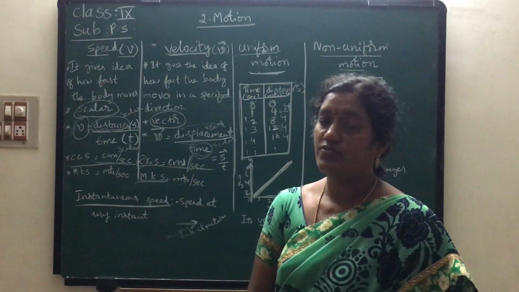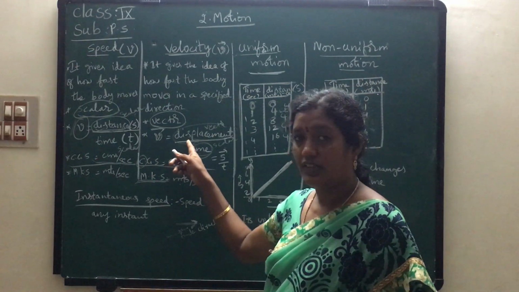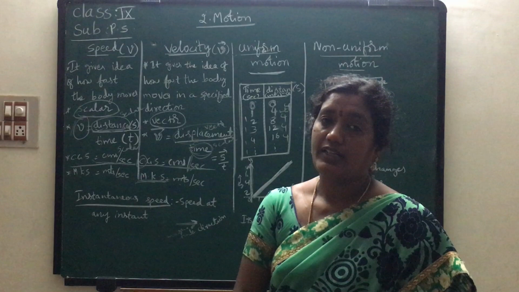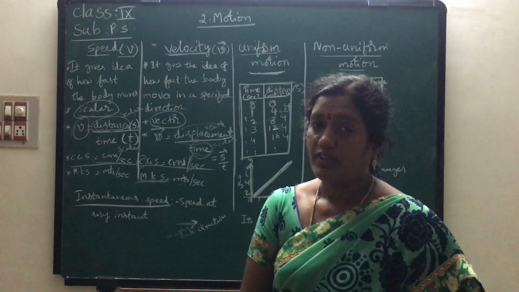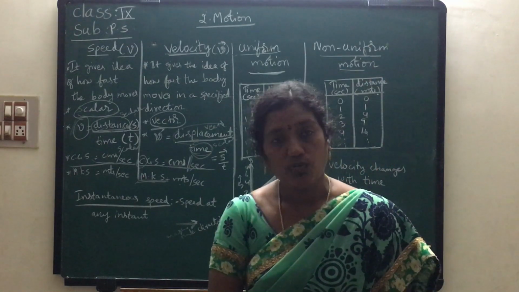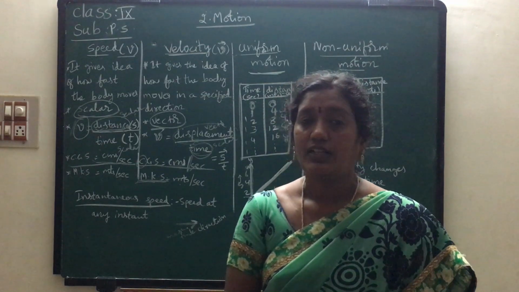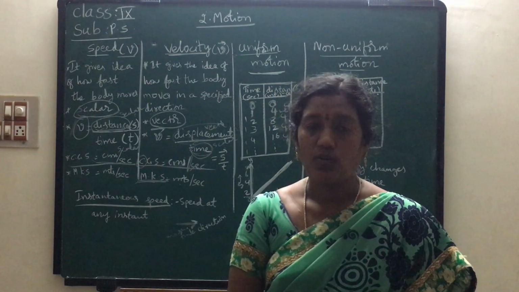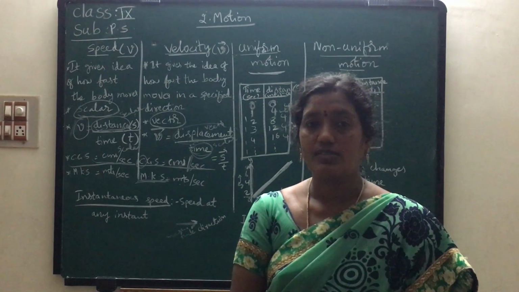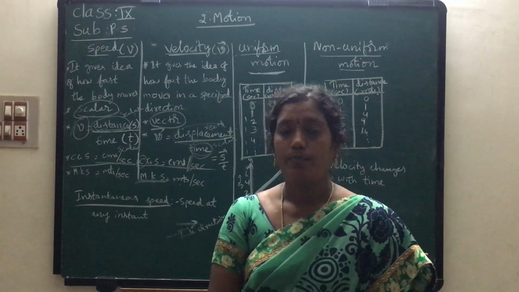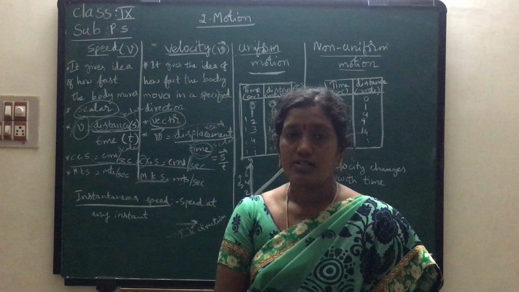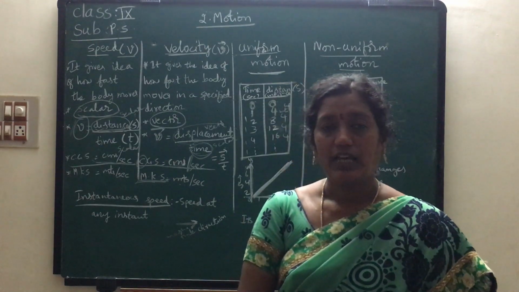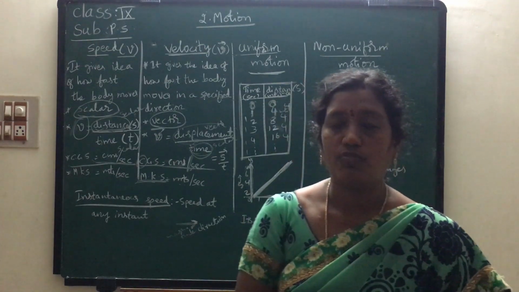Okay children, rate of change of displacement we can tell, or displacement by time. If an object is in uniform motion, then definitely its velocity is constant. If its velocity is constant, then only we can say that the object is in uniform motion. Okay children, do you understand this uniform motion? Then we will go to non-uniform motion.